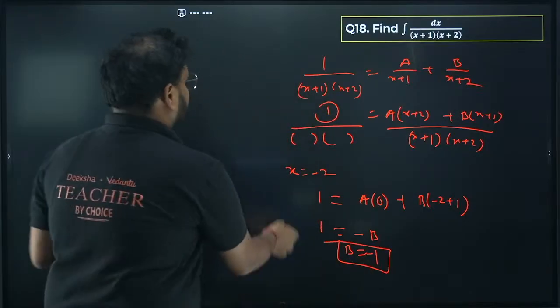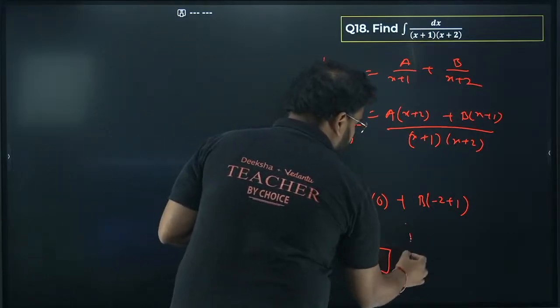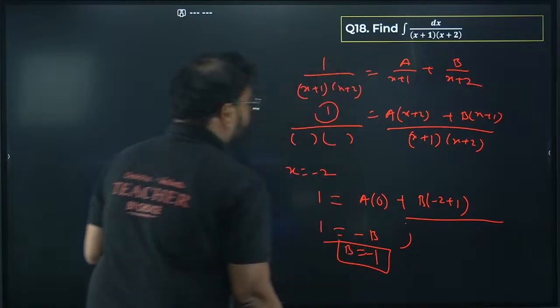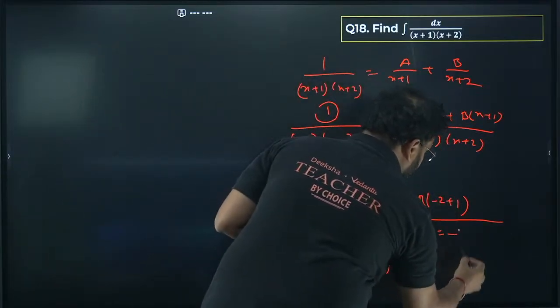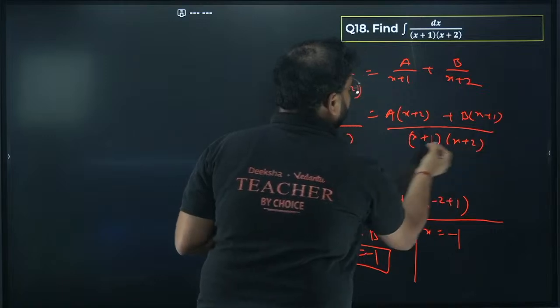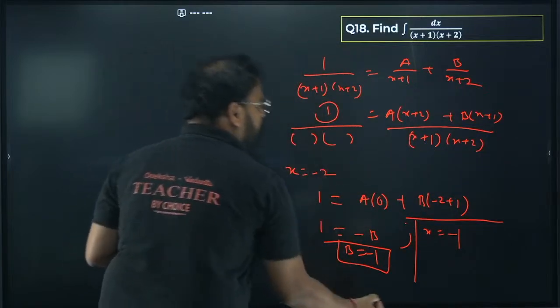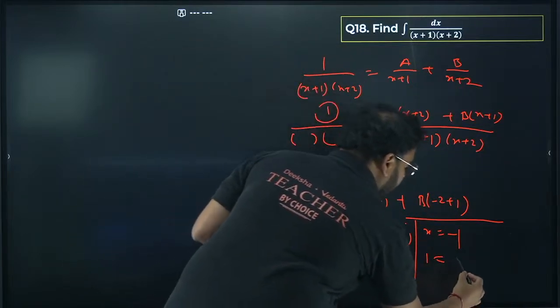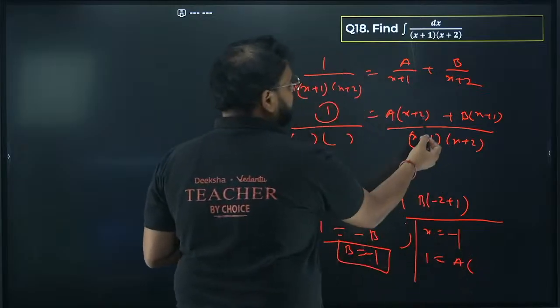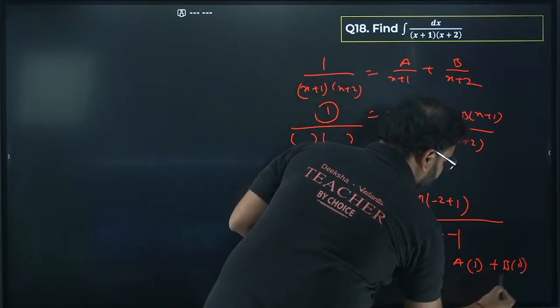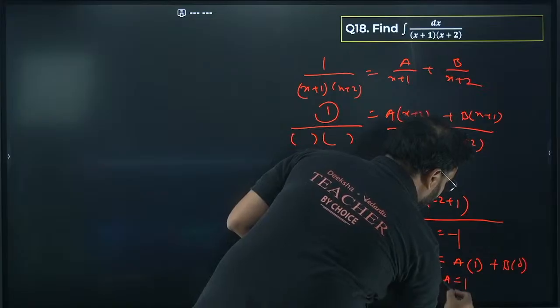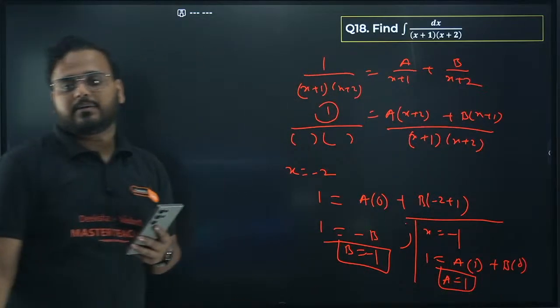And second time, we have to put what? Second time, we have to put this x value as minus 1. This will become 0. This will become plus 1. Over here, we have 1. So right here, 1 equals to a times of minus 1 plus 2 is 1 and b times of will get 0. It means a value is 1. Value of a is 1.